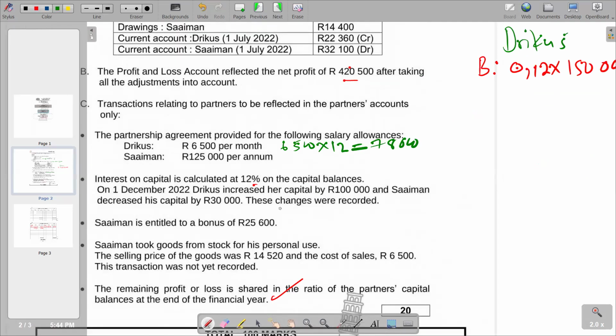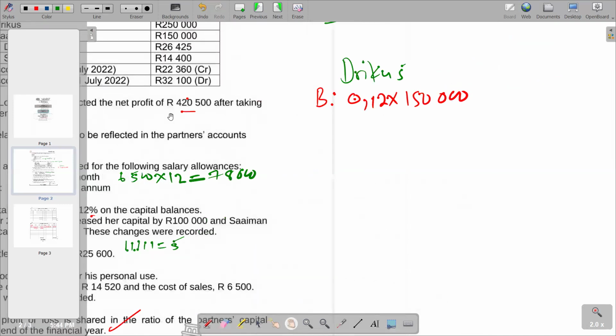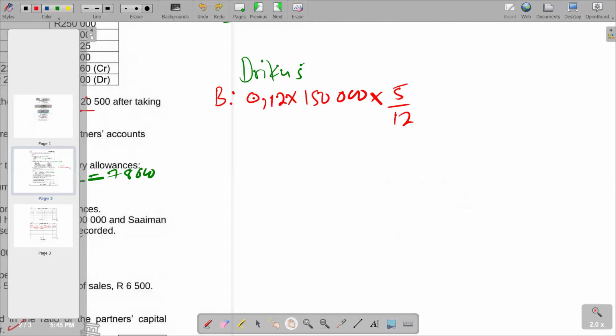So from 1 July, we have July, August, September, October, November. This is before the increase. So there you're just going to make a proportion of 5 months, whereby you multiply by 5 over 12. And then you make that calculation. That is before the increase. So let's calculate and see what we get.